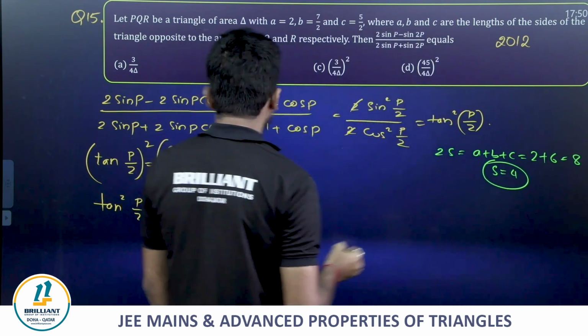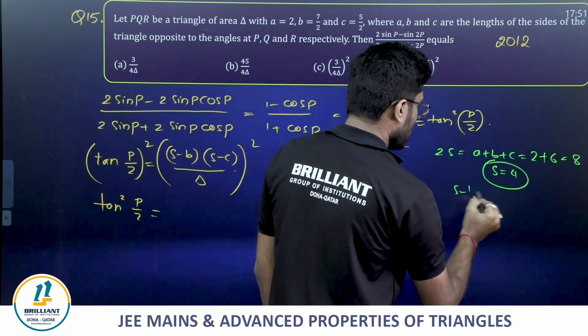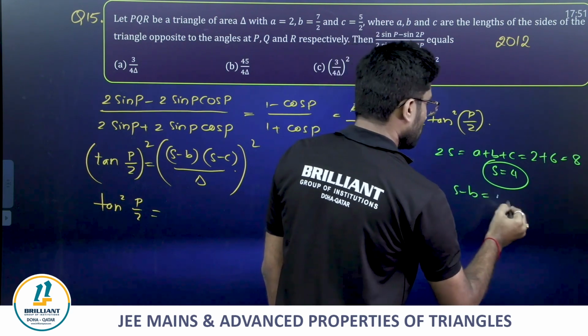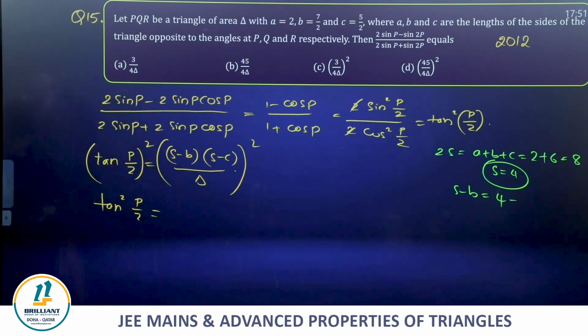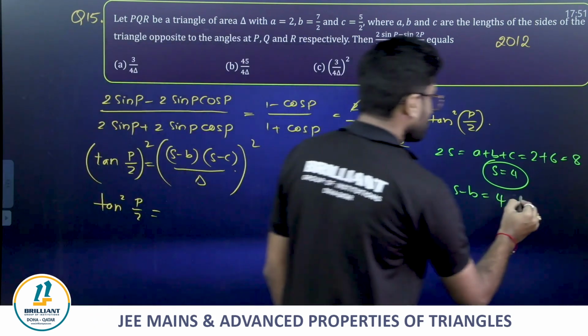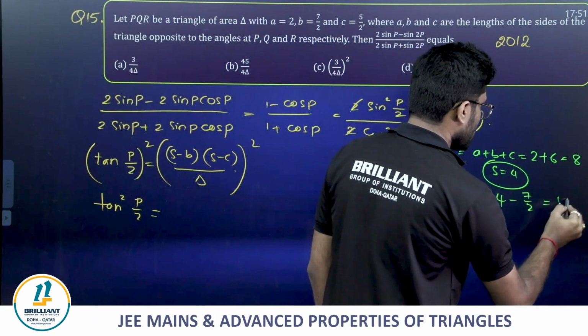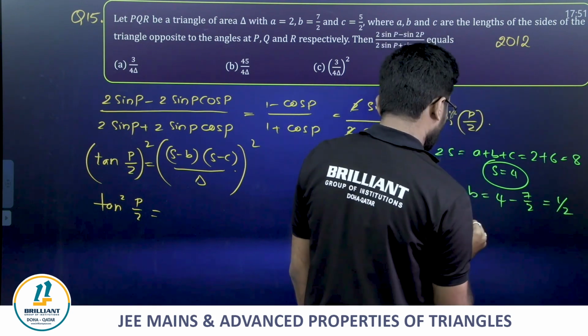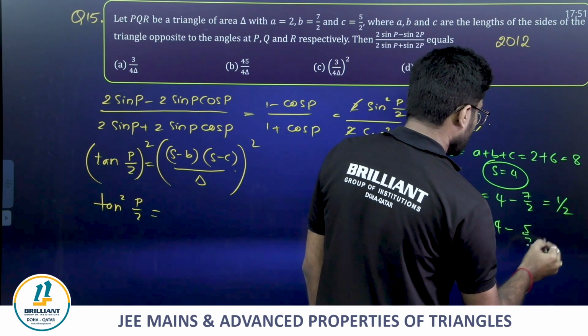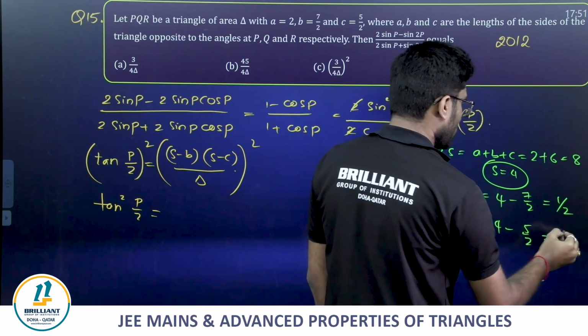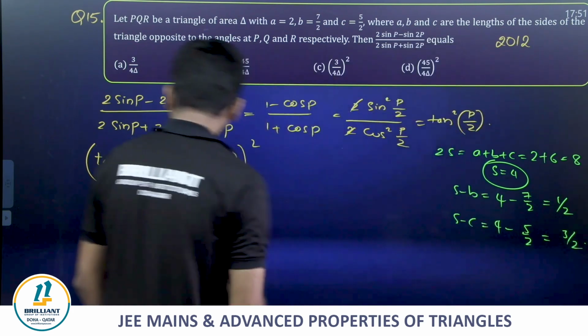Now what is S minus B? 4 minus 7 by 2, which is equal to 1 by 2. And S minus C is 4 minus 5 by 2, which is 3 by 2. Let's substitute everything here.